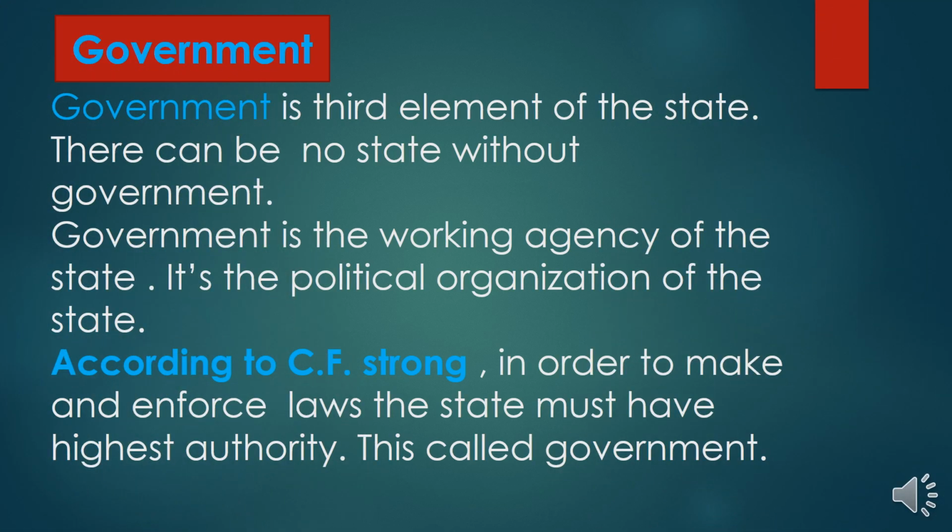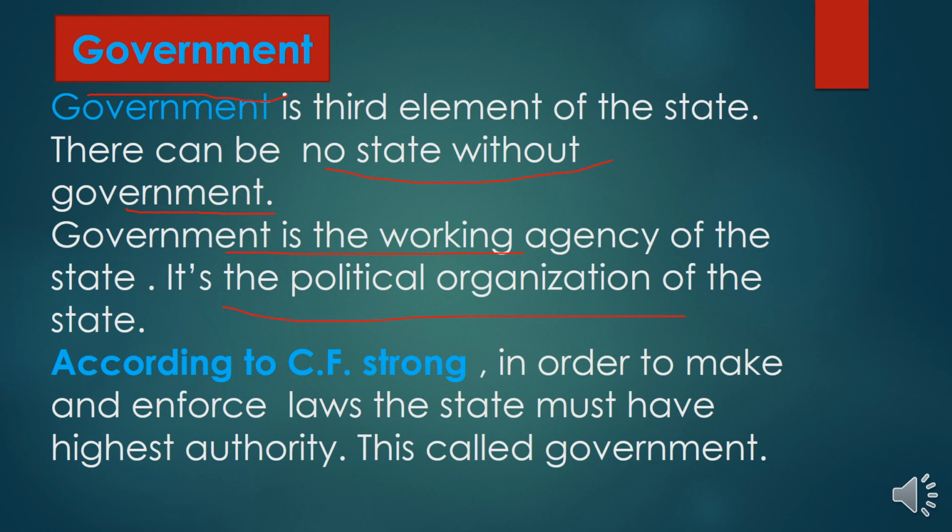So let's see the third element of state. The third element of state is government. There can be no state without government, right? Government is needed for state. So government is the working agency of the state. It is the political organization of the state, right?